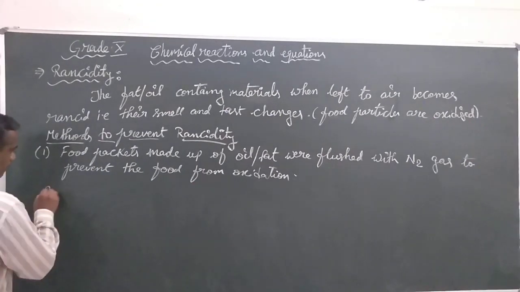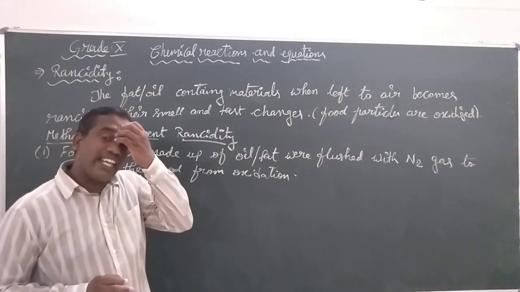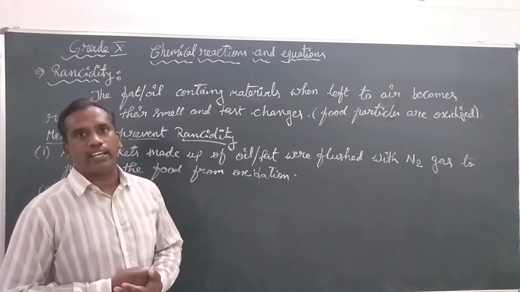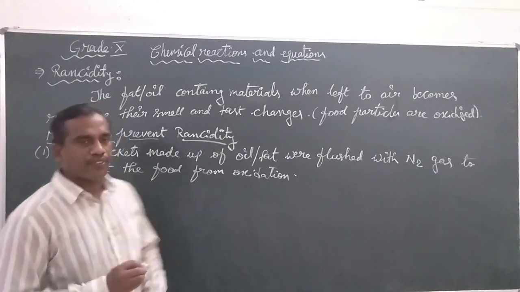Second, you can preserve the food in an airtight container that will reduce the process of oxidation.